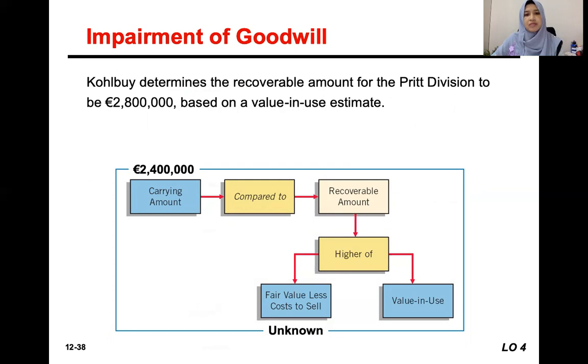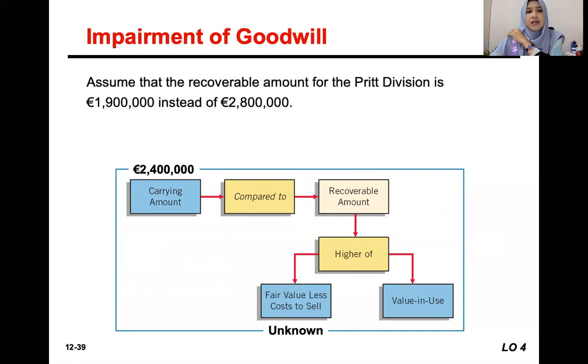the recoverable amount based on value in use estimate, I need to emphasize again, is that sometimes we cannot identify both values, the fair value and value in use. So we just take one of the values that is available. So the carrying value is 2,400,000. The recoverable amount is 2,800,000. So is there any impairment in this example? Basically no impairment, because the recoverable amount is higher than the carrying value.